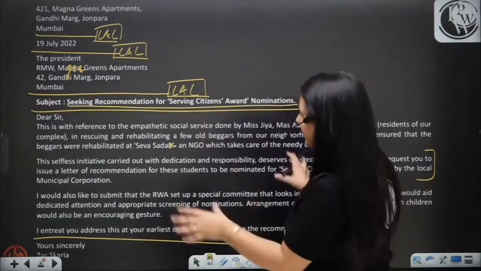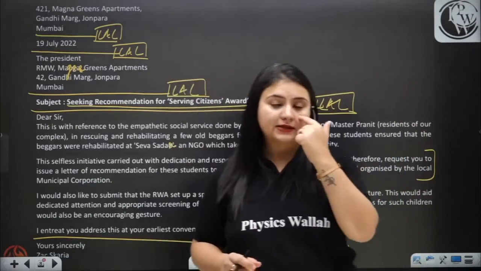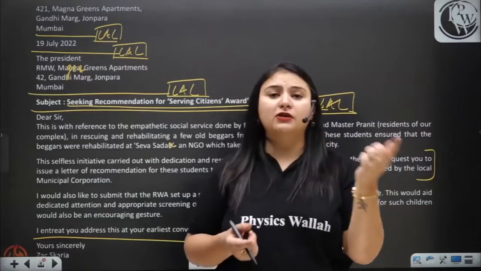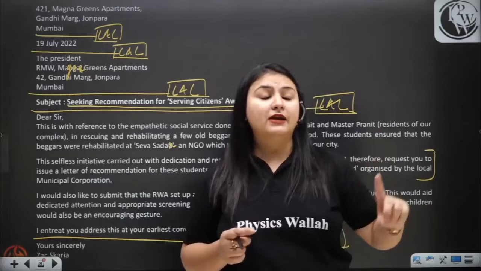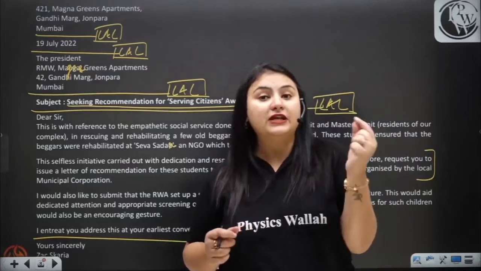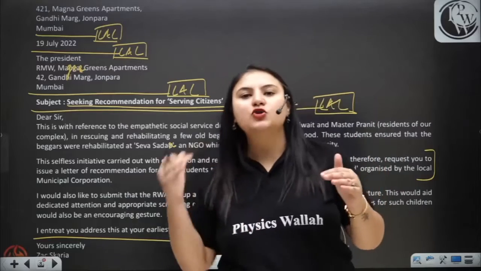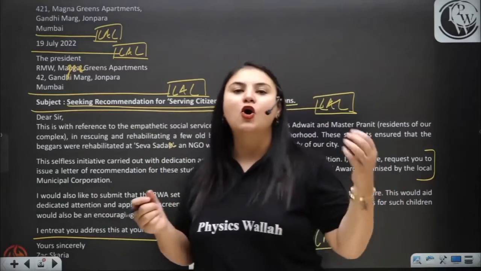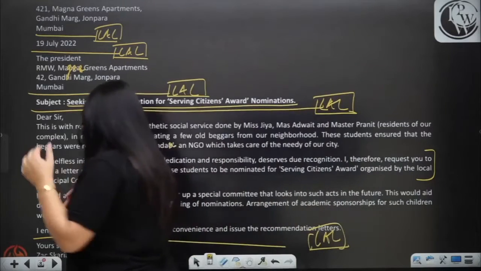So for that, leaving a line is very important, even when you're writing the answers of the other questions. Even if you're attempting section A or section C, you have to leave a line after every answer that you write. So this is how you have to attempt the paper. I told you about the neatness and tidiness of your paper, how you have to maintain it. Now let's move further.